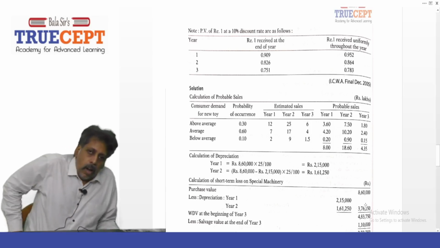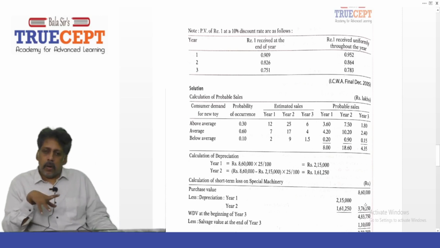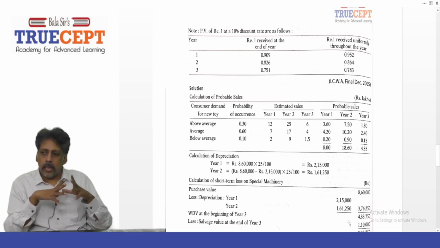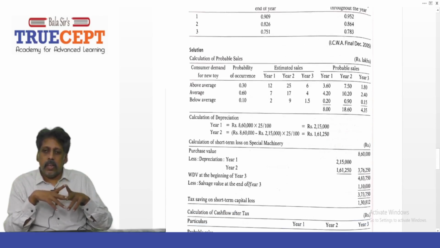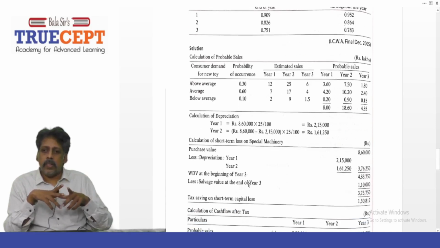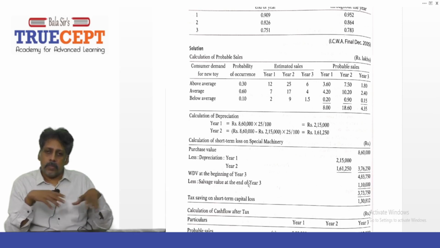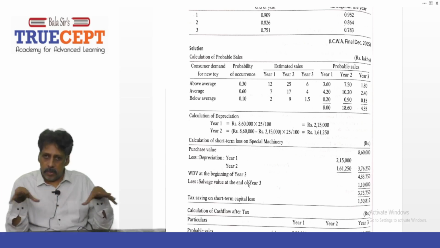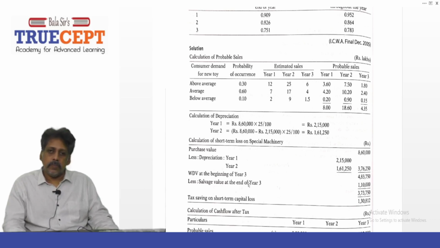Now let us focus on question number 1, where you have been asked to calculate the expected sales and also calculate the net present value of the project. The normal assumption is what? We assume cash flows are generated at the end of each year. That's the assumption generally we make. So, calculation of probable sales.